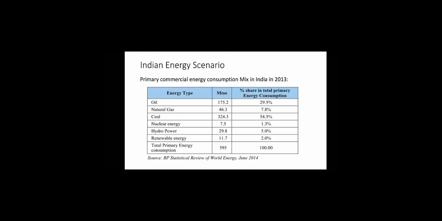The share of commercial energy in the total primary energy consumption is about 74% and the share of non-commercial energy in total primary energy consumption is 26%. The primary energy consumption mix in India for 2009 is given in the table for your reference.